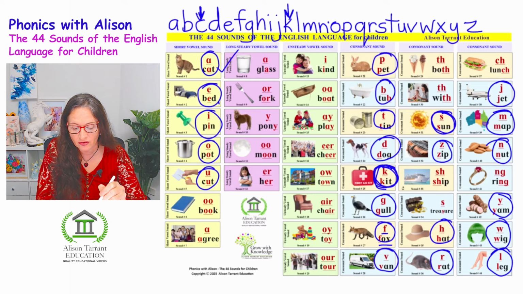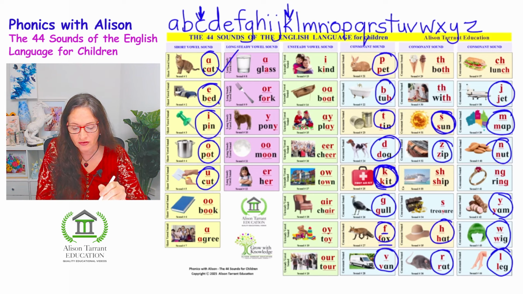It's very different to the short and the long steady vowel sound, because the short vowel sounds ah, the long steady vowel sounds ah, and the unsteady vowel sounds like I. It's unsteady. It changes.